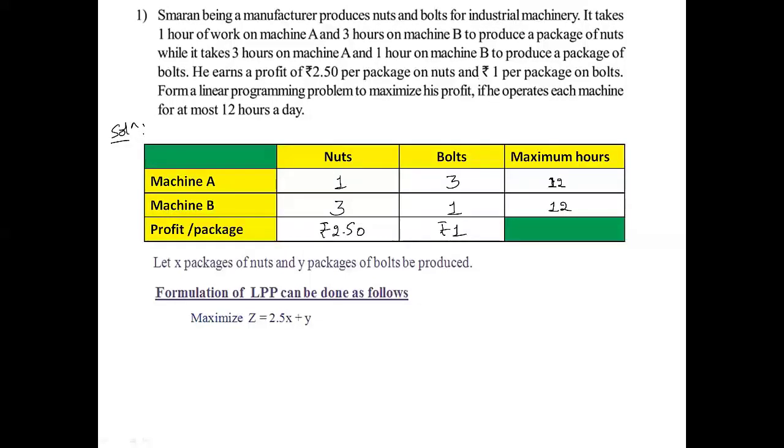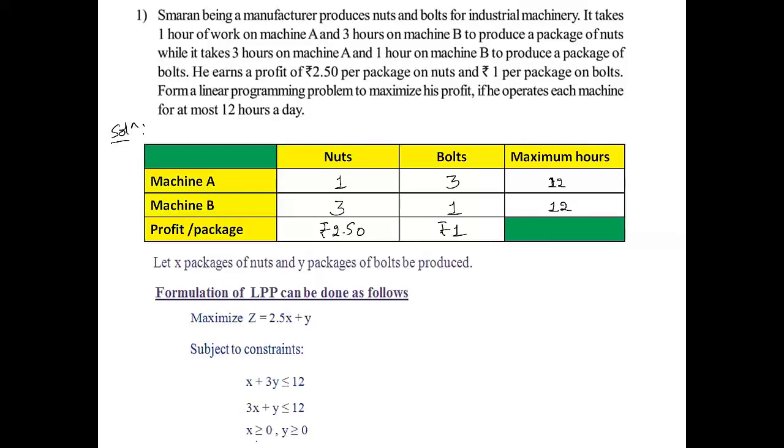Here, to maximize the profit, Z is equal to 2.50 into X plus 1 into Y. Next is subject to constraints: x plus 3y less than or equal to 12, and in the second row, 3x plus y less than or equal to 12. So it is x plus 3y less than or equal to 12, 3x plus y less than or equal to 12.